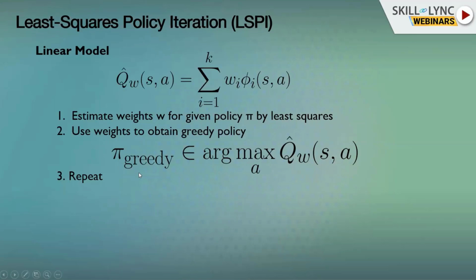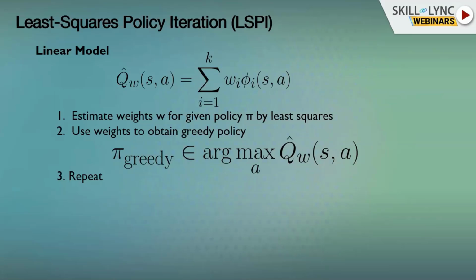So now this policy is not optimal, but it's better than the previous policy. I would take this policy and feed it back to step one, and again solve the least squares and estimate the Q value of this policy. Now I would have a new Q value, and again I would take the greedy policy. And I'd continue this over and over until I converge to the optimal policy.